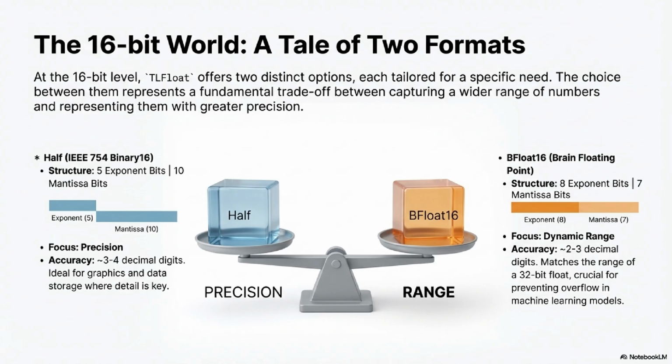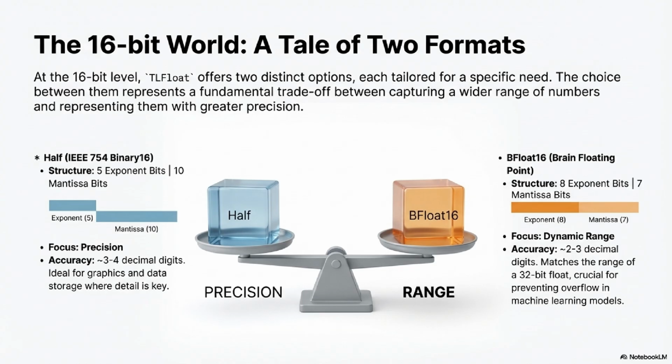But you sacrifice precision. By dropping the mantissa to 7 bits, you're down to only 2 to 3 decimal digits. So TLFloat supports both. You choose based on your constraint: range for machine learning, or precision for maybe graphics or audio. It's a practical choice. And tying all 6 of these types together, from 16-bit all the way to 256-bit octuple, is that one non-negotiable rule we mentioned. Full IEEE 754 compliance.